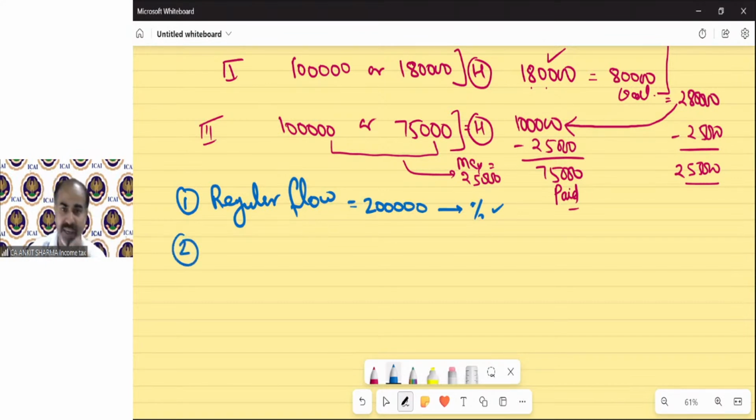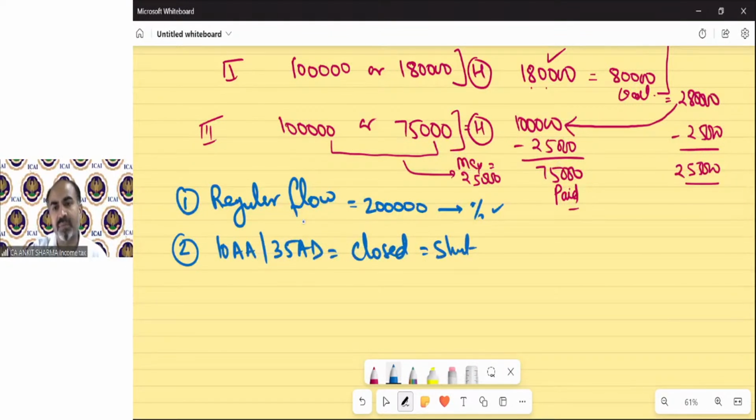Case 2 scenario says, suppose the business we are running under section 10AA or 35AD is closed or shut down after some years, after claiming deduction for 5 or 10 years. It technically paid no taxes, because section 10AA was available for 15 years. After 15 years, this business shut down. The department was waiting to collect tax after 15 years, when this deduction has finished for that assessee.